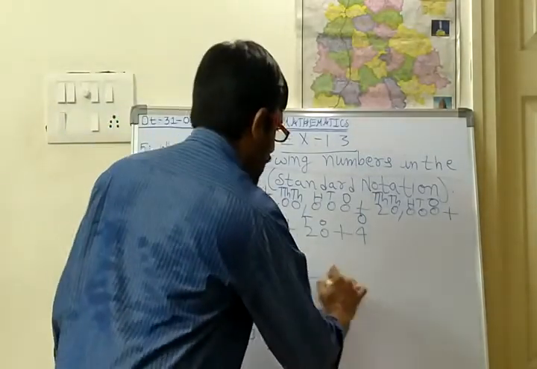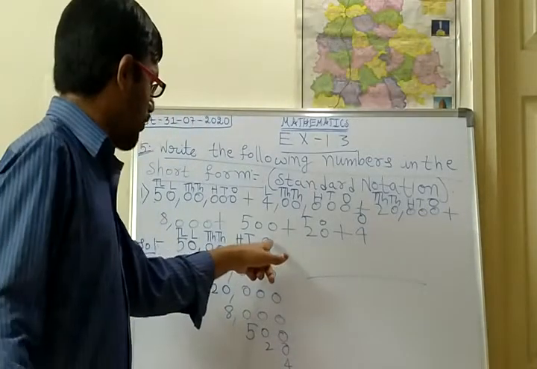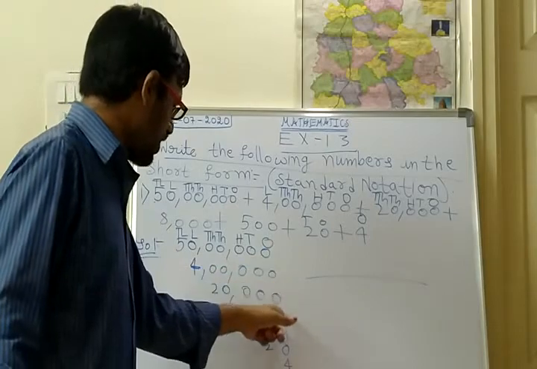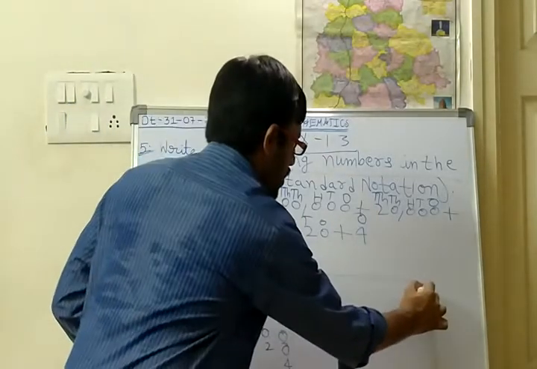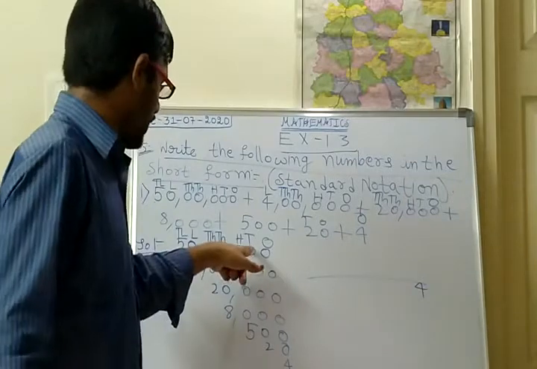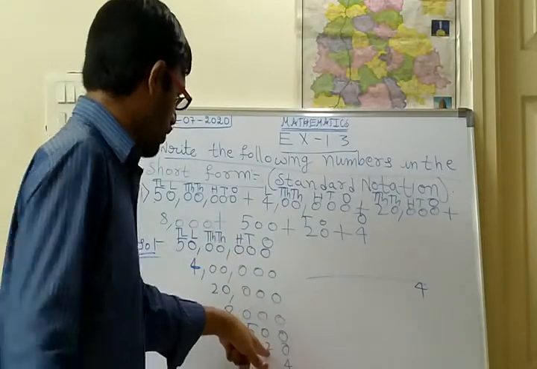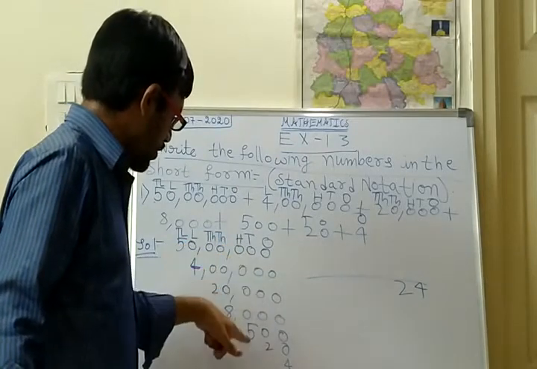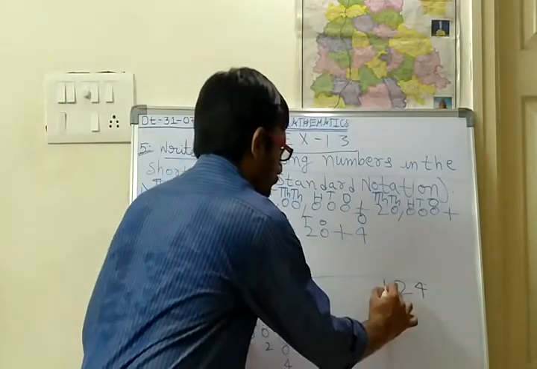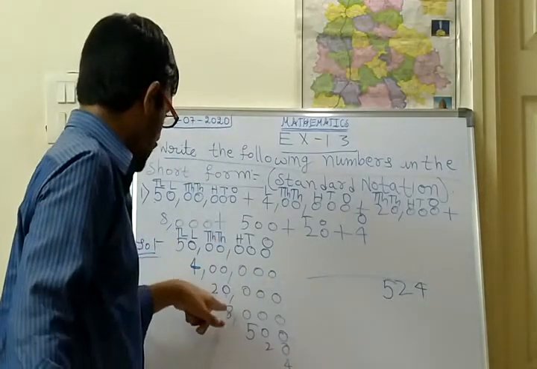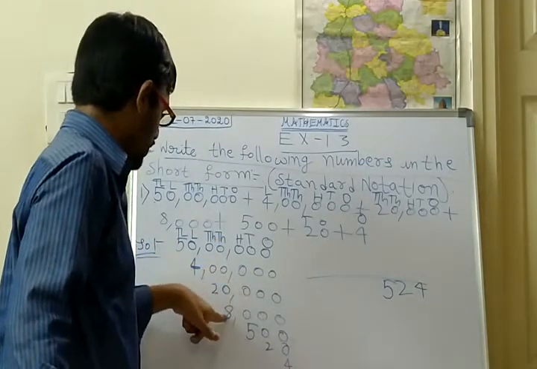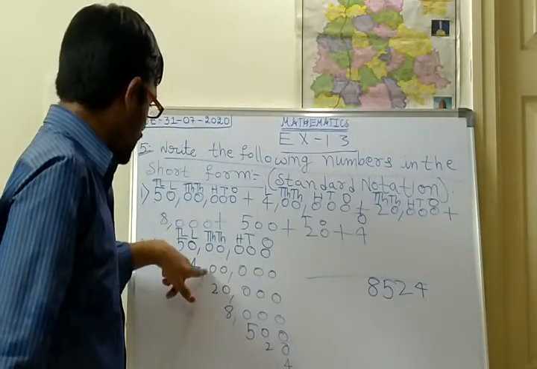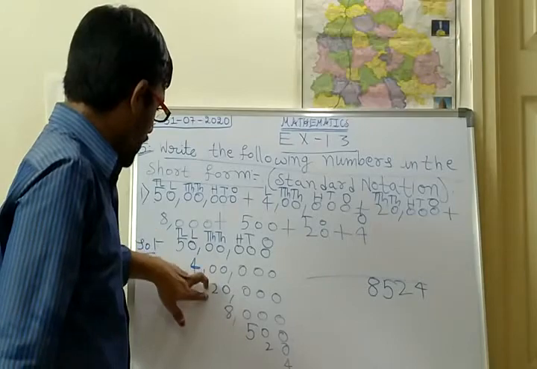By adding, first you start the addition with the ones place only. These all are zeros, only 4 is there. So the answer is here 4 will come. Next, tens place, all are 0, only 2 is there. So here 2. Next, in the hundreds, all are 0 except this 5. So 5. Next, in the thousands, all are zeros and this fourth number is 8. So 8. Next, in the 10,000s, two are zeros and one is 2.